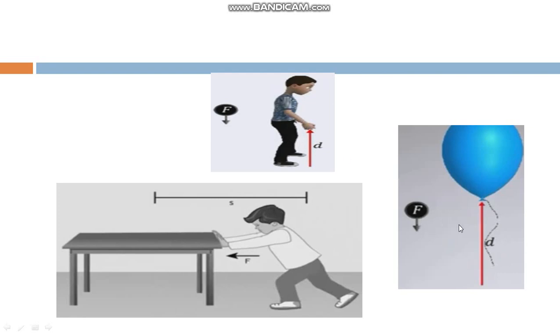See in this example also, a balloon rising up while gravitational force acts down. Here also there is a force, and with respect to that there is a displacement also, so work is done. Here a boy applies a force on a table so that the table is displaced, so work is done.